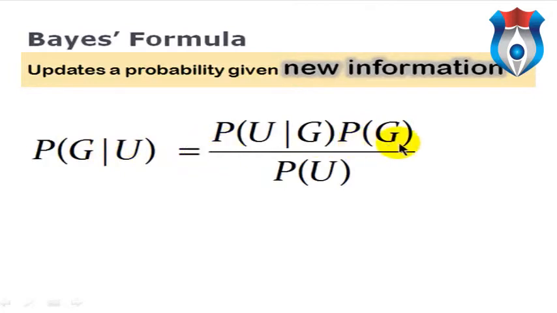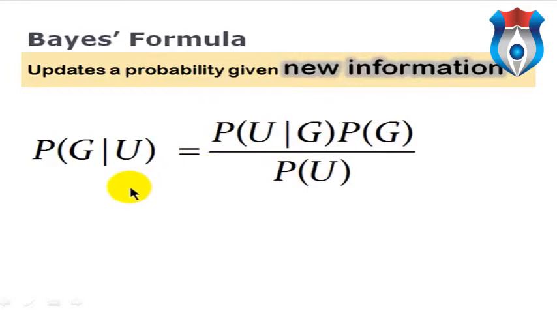And it equals this. In the numerator, we have a joint probability. The probability of G gets multiplied by the probability of U given that G occurs. So in fact, what we have in the numerator is a joint probability that both U and G occur, divided by the probability of U.